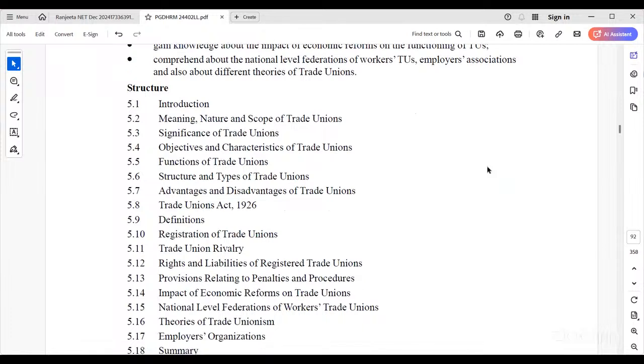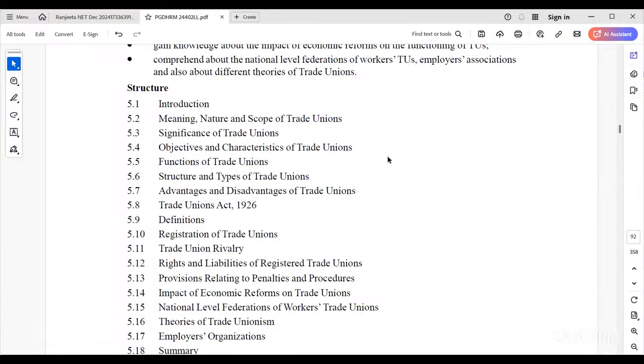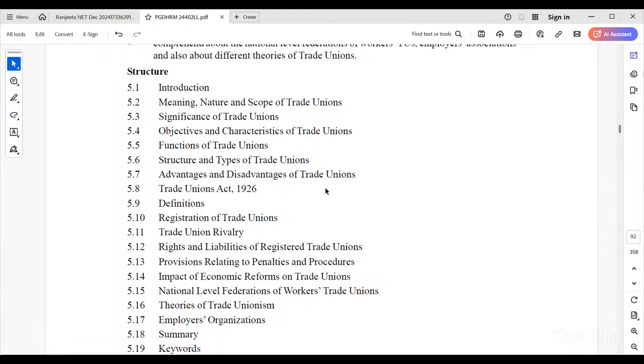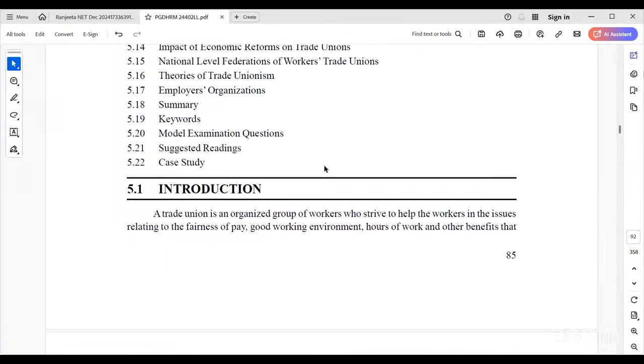In this act we talk about the meaning, nature and scope of trade unions, the significance of trade unions, what the objectives and characteristics of trade unions are, the functions of trade unions, structure, types of trade unions, the advantages and disadvantages of trade unions, and the Trade Union Act 1926 definition, and the rights and duties of a registered trade union, and penalties. All are covered in this act.